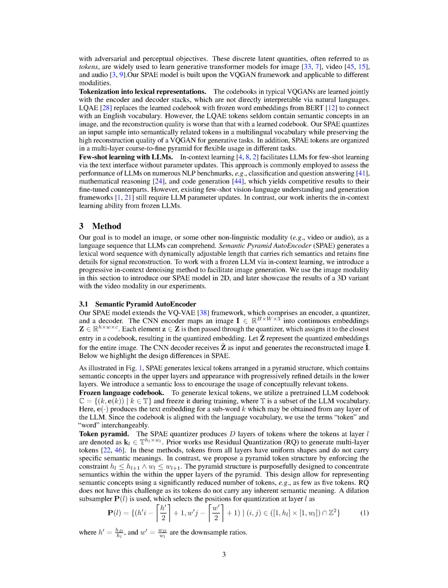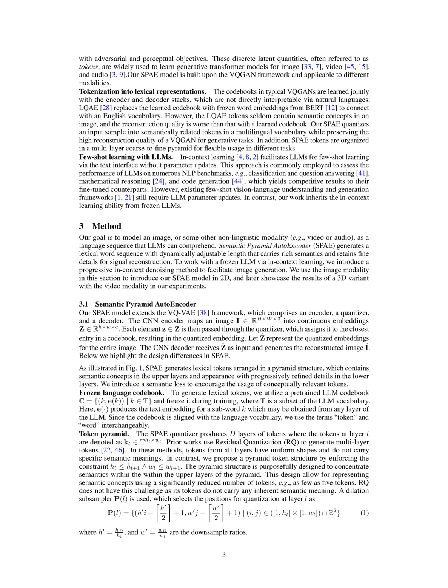We've also been using in-context learning to help LLMs learn from a few examples through the text interface without updating parameters. This method is often used to evaluate the performance of LLMs on many natural language processing (NLP) benchmarks, such as classification and question answering, mathematical reasoning, and code generation. It gives results that are competitive with their fine-tuned counterparts. However, existing frameworks for understanding and generating vision language still need LLM parameter updates. In contrast, our work inherits the ability to learn in context from frozen LLMs.